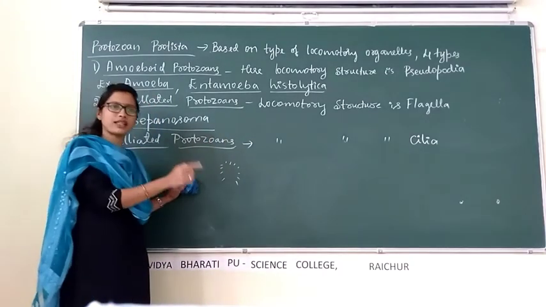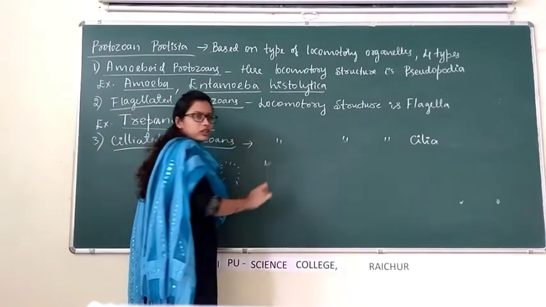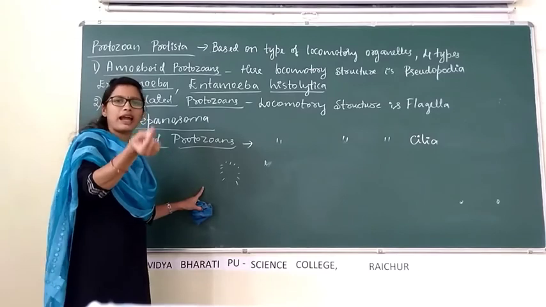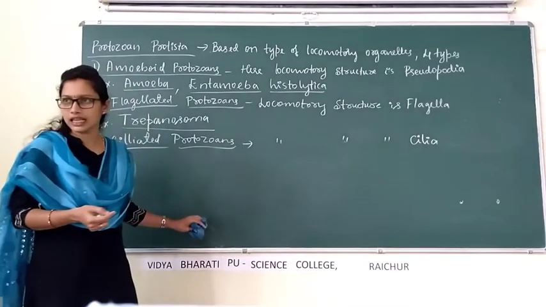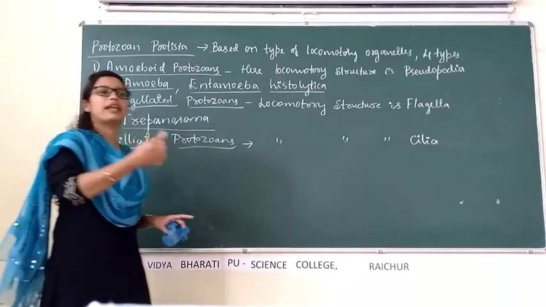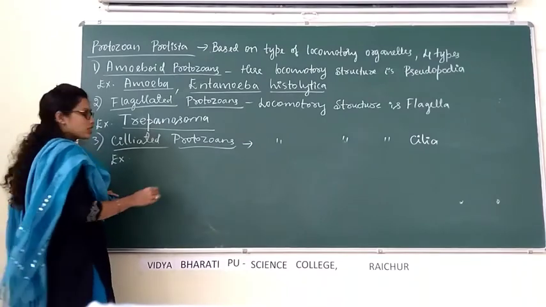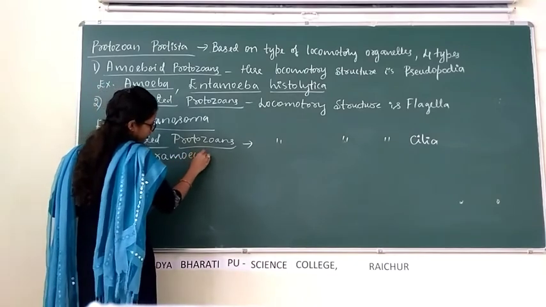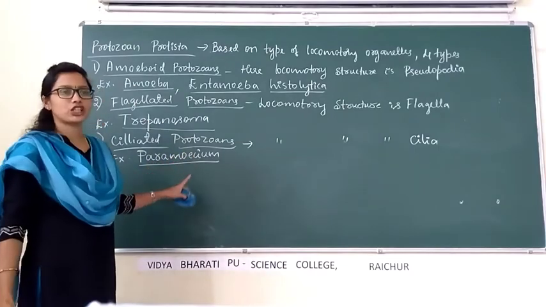Together they form protoplasm. That protoplasm only gives outgrowth. That protoplasmic outgrowth, which is small and hair-like, is called cilia. By the help of cilia, ciliated protozoans move from one place to another place. Example for ciliated protozoans is Paramecium. Plasmodium is example for ciliated protozoans.